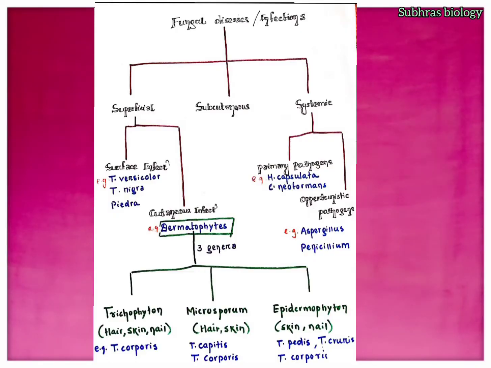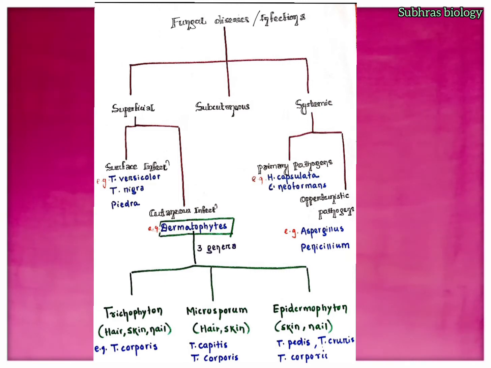These are the three types of mycosis. Mycosis means an infection caused by fungus. Let's recall all these fungal infections. Fungal infection is divided into three types. First is the superficial, which affects the surface skin; second is the subcutaneous, which affects under the skin; and the third is the systemic, which affects the whole body.